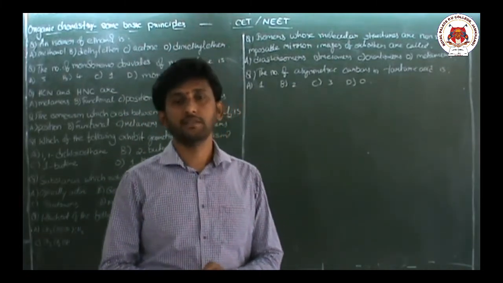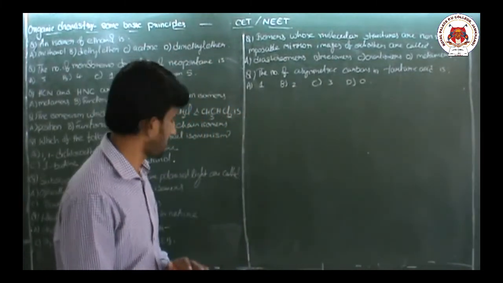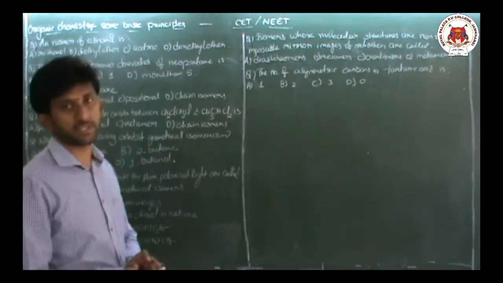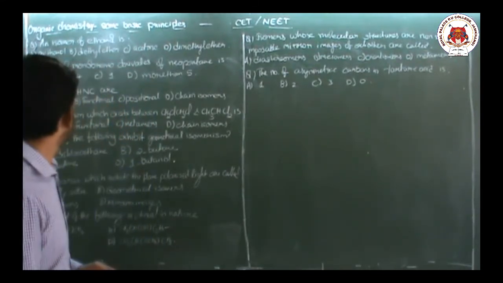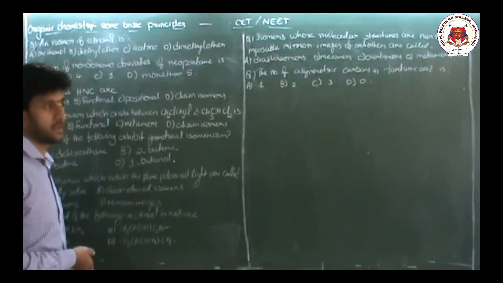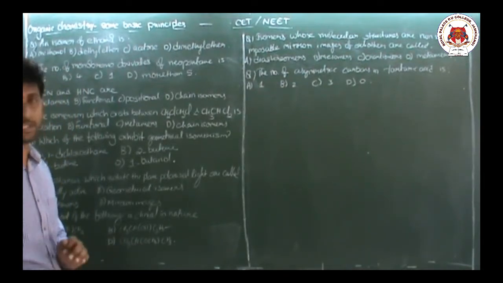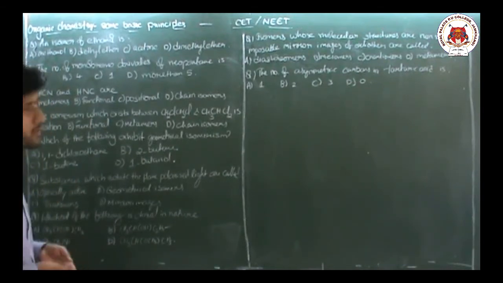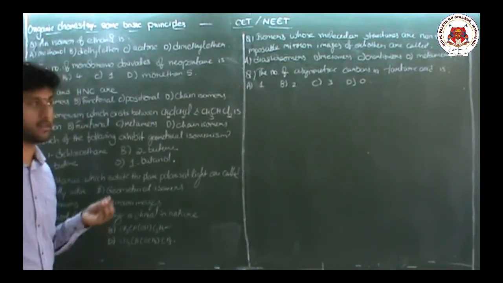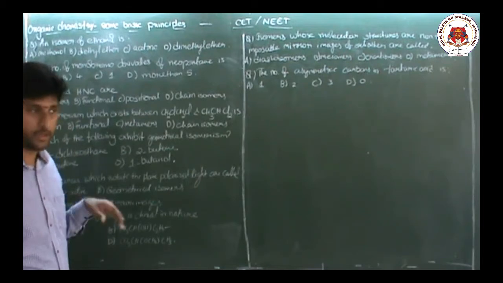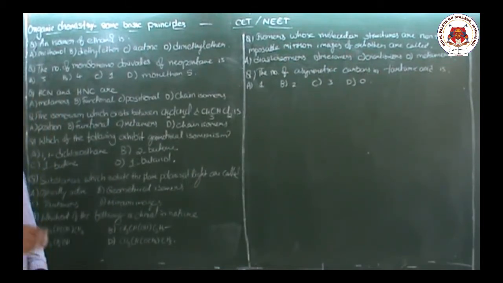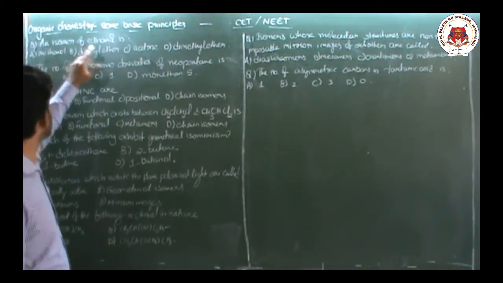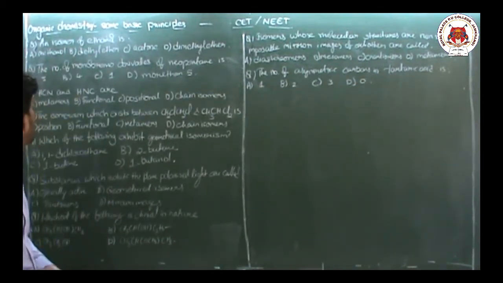In the last class, we discussed some problems in organic chemistry, some basic principles about the inductive effect, hyperconjugation, and stability of carbocations or free radicals. Now, let us see some basic CET questions on geometrical and other types of isomers. First question: an isomer of ethanol is.